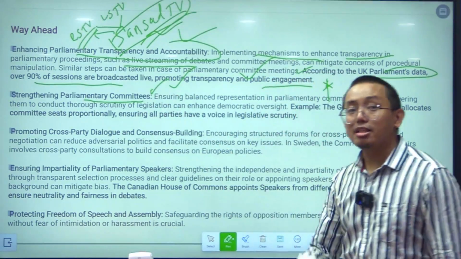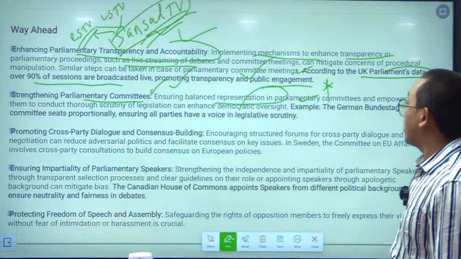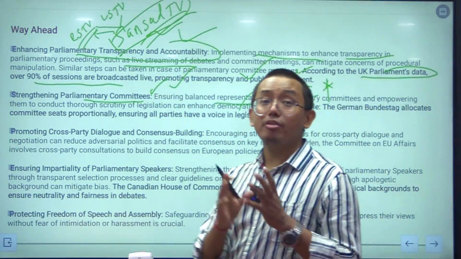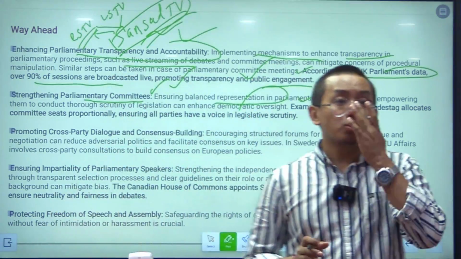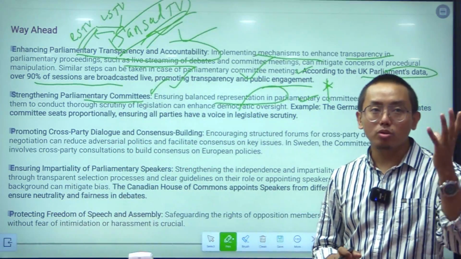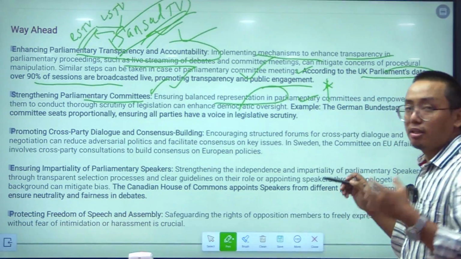We can strengthen the parliamentary committees by balanced representation. We can give representation to all the political parties equally. The majority party alone should not dominate the parliamentary committees. You can write this point as well.